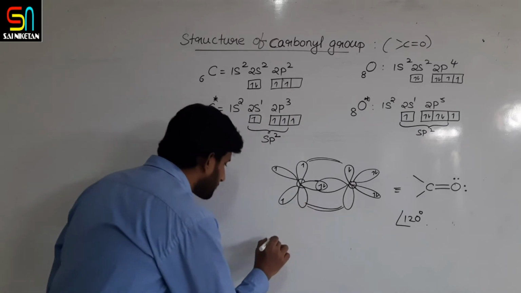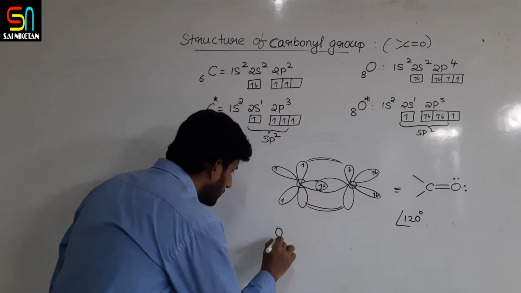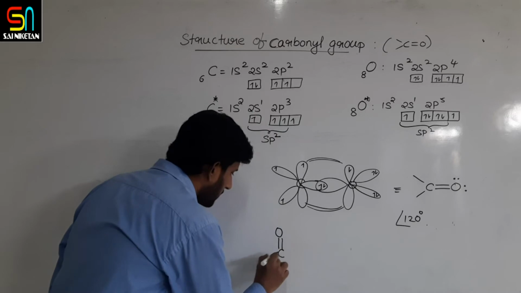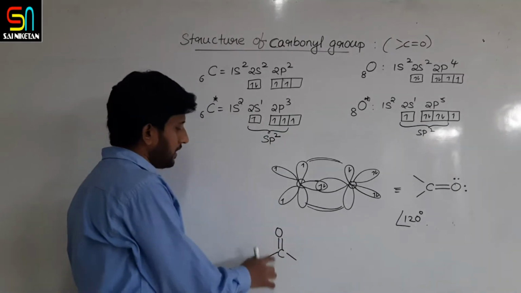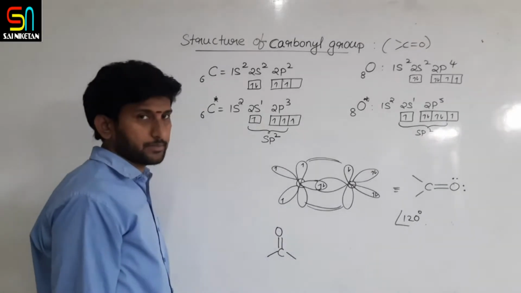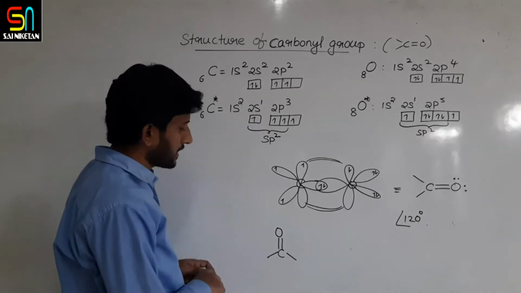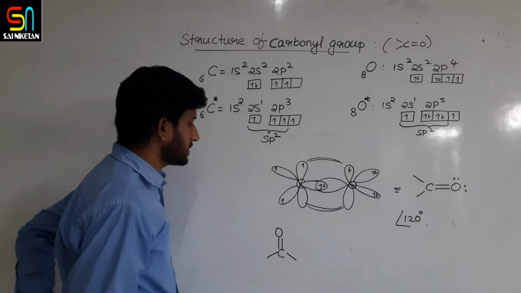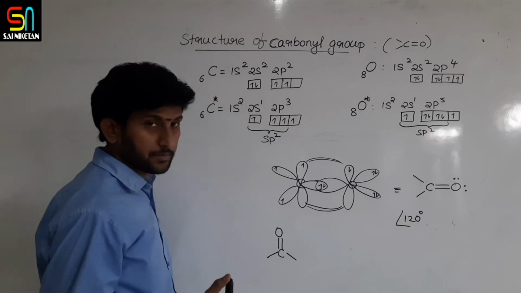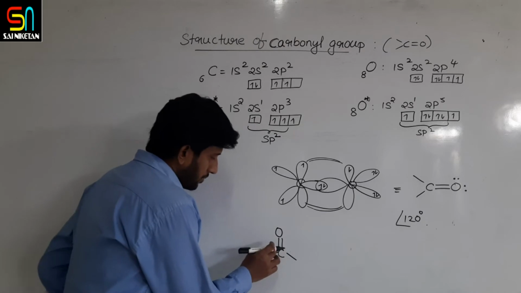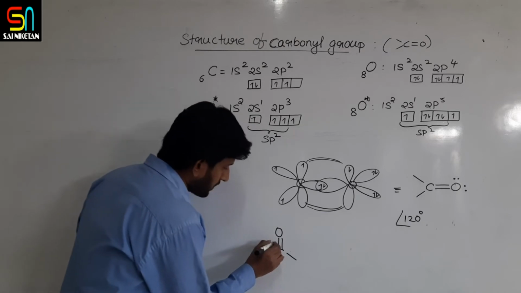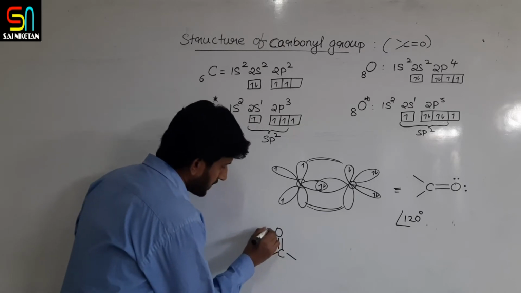Due to the electronegativity difference between oxygen and carbon, the pair of electrons can be involved in resonance. It can shift like that.